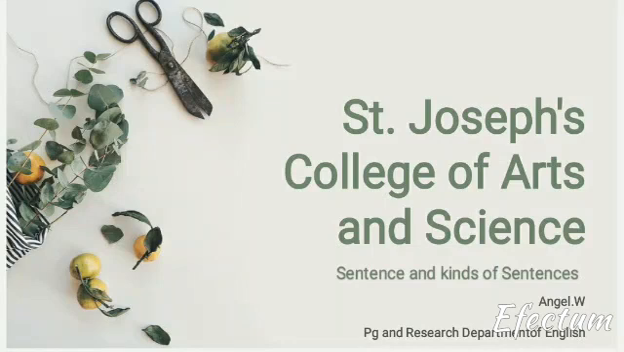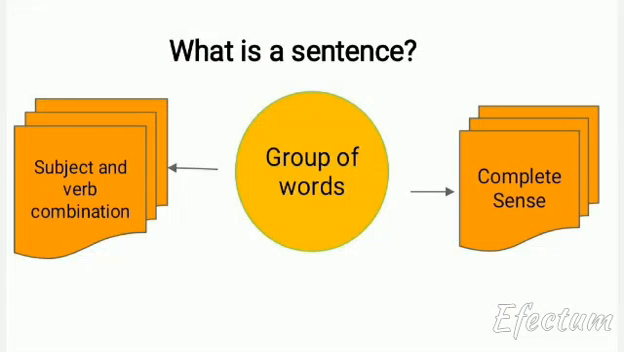In this video, let us see what sentences are, how sentences are framed, and what the different kinds of sentences are. A sentence is a group of words that makes complete sense. Usually, a sentence stands with a combination of both a subject and a verb. So, simply put, a sentence is a group of words that makes complete sense.